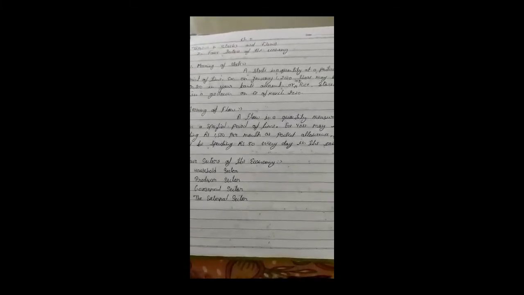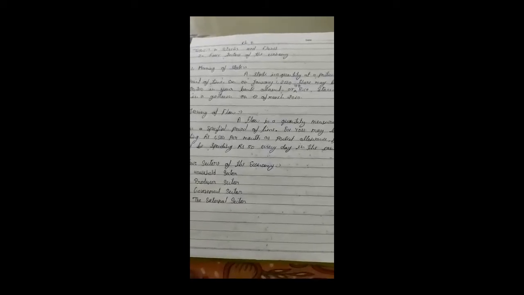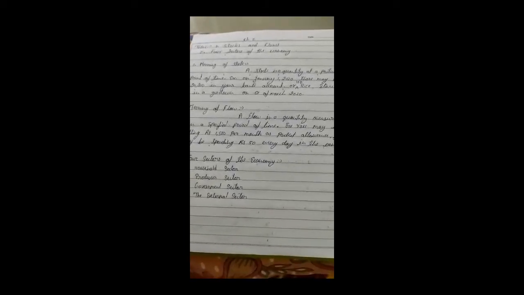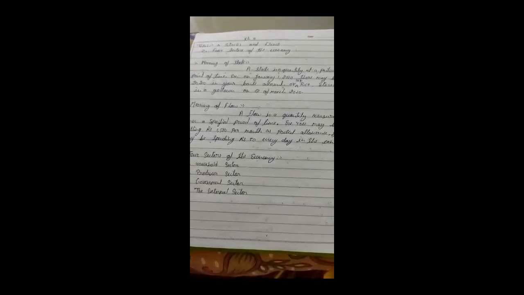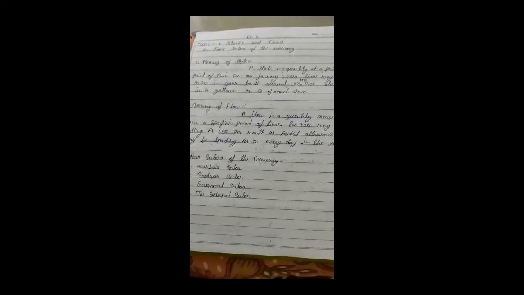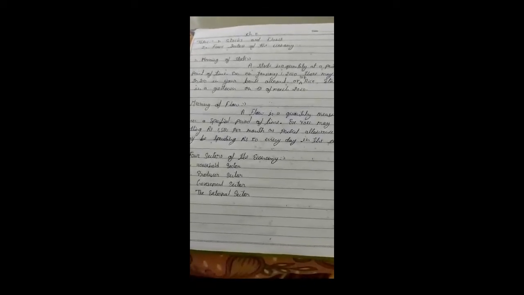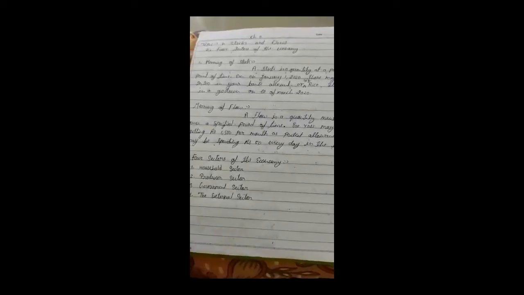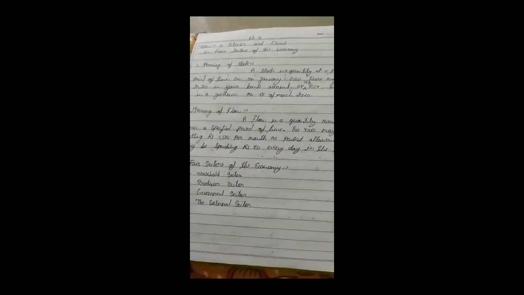Okay, the third main difference is stock impacts the flow. Greater the stock of capital, greater is the flow of goods and services. It means stock impacts flow. If the stock is more, then definitely the flow will also be more. Okay, and the next one is flow impacts the stock. Greater the flow of income, greater is the stock of wealth in the people. Okay, it means there is a mutual dependency between stock and flow.